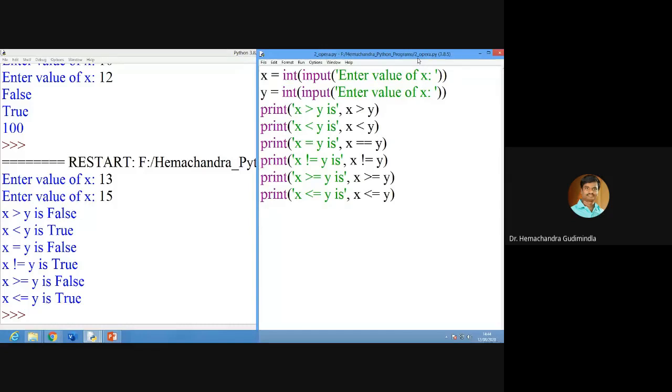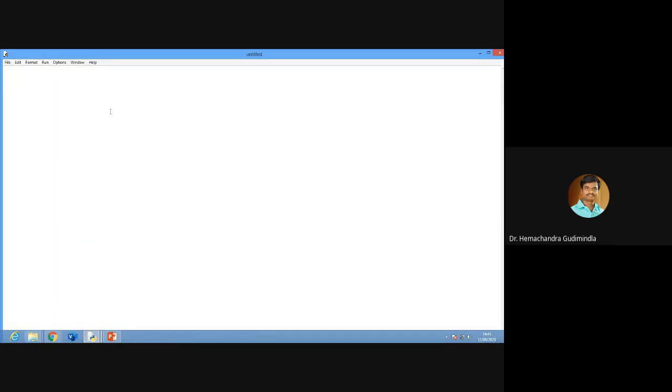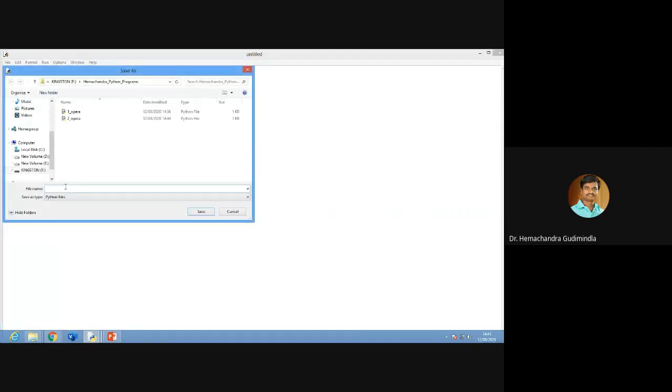Next, I will go with logical operators. Logical operators, I already told: AND gate, OR gate, NOT gate. These three we will discuss here. This second program is done, and I will open a new program. I will save this file as 3.py, 3 operators .py.